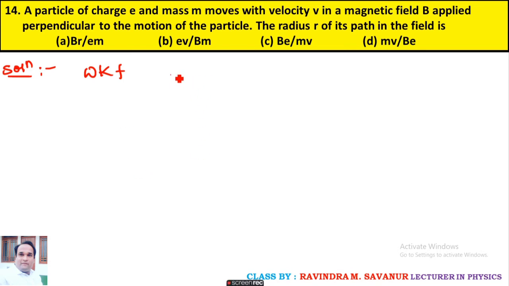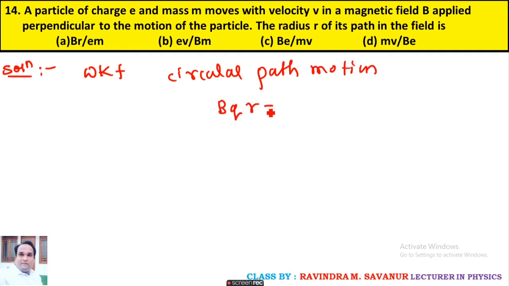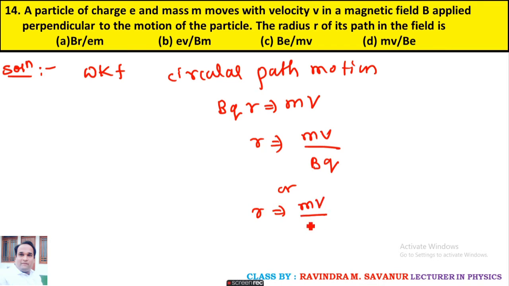For that, the expression for the radius r equals mv upon B into q, or here the charge can be written as r equals mv upon B into e. Answer is D. The radius equals mv upon B e.